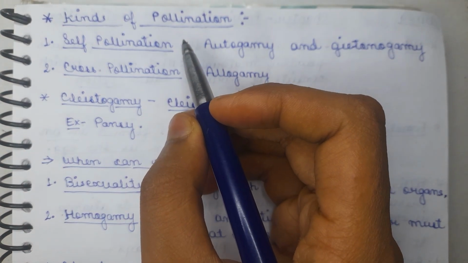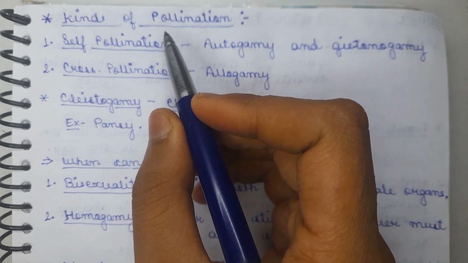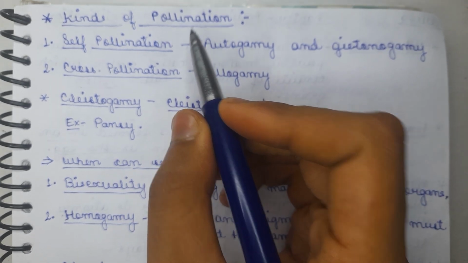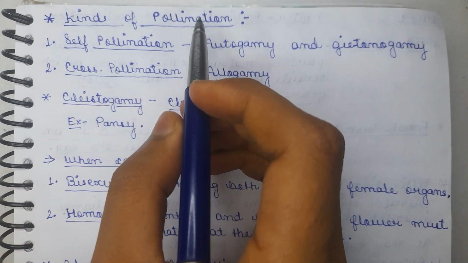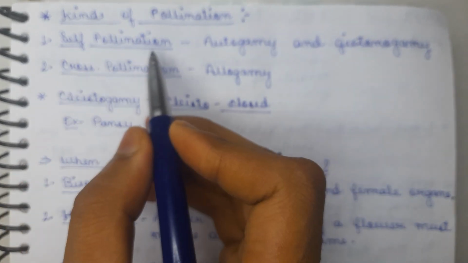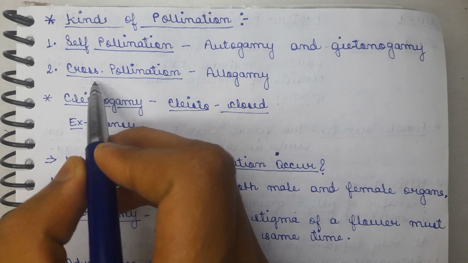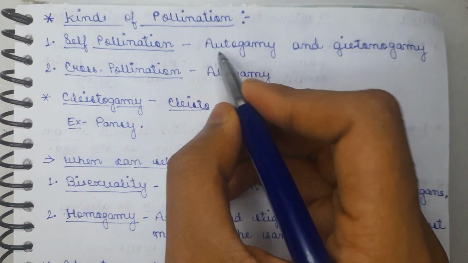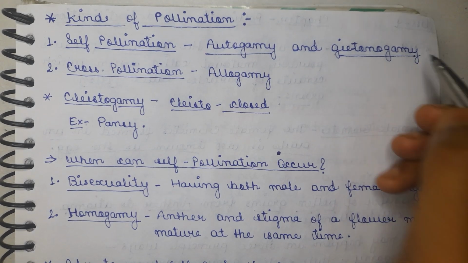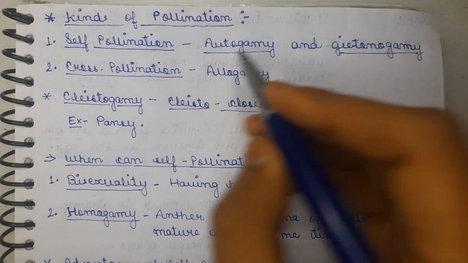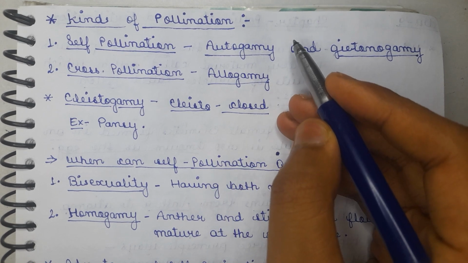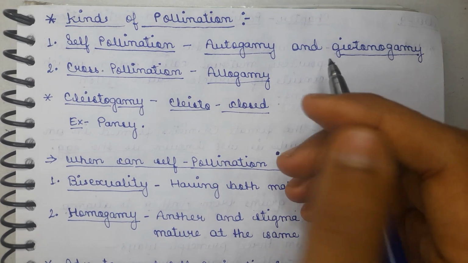Today's topic is kinds of pollination. In the previous lecture I already taught about pollination, that means the transfer of pollen grains from the anther to the stigma. Now, pollination is of two types. The first one is self pollination and the second one is cross pollination. The best examples were autogamy and geitonogamy, which occur in self pollination. These two terms, and the third one, allogamy, I have already taught in the previous lecture.